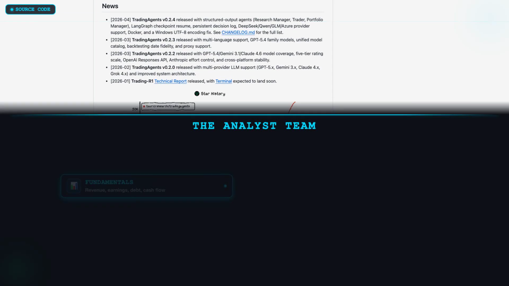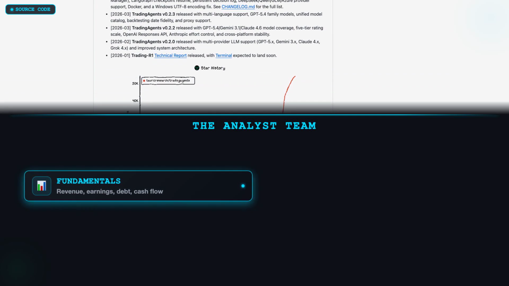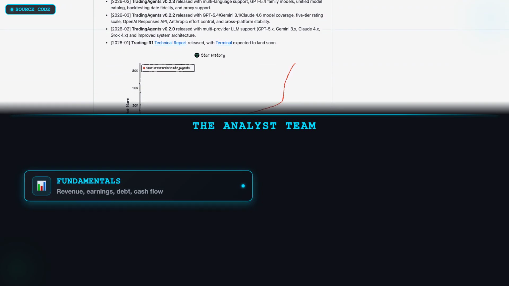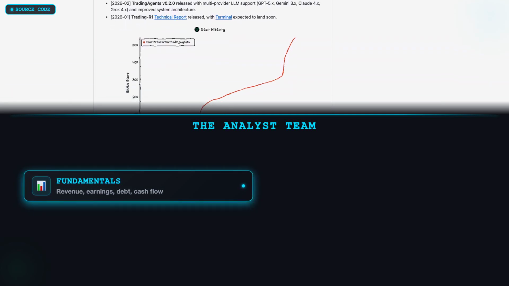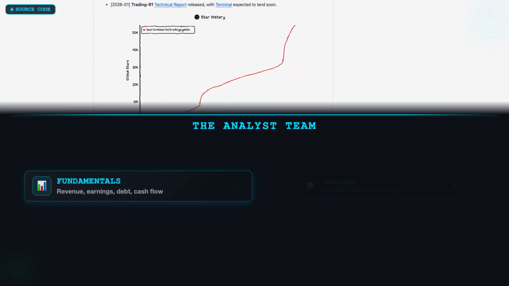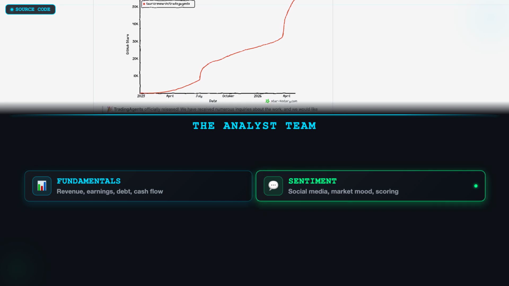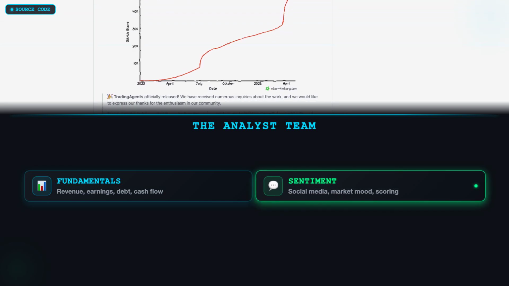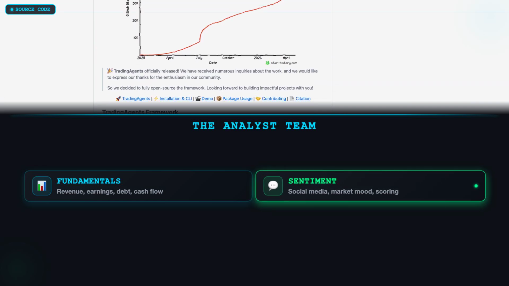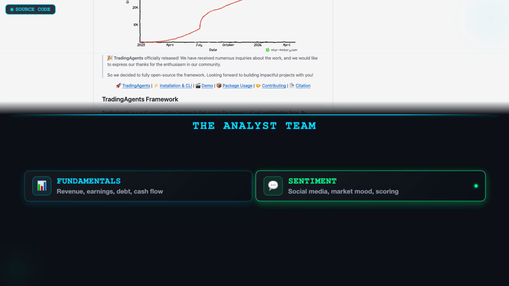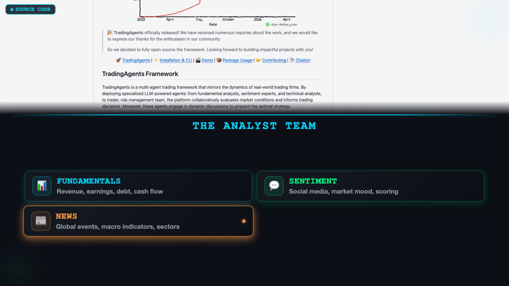The analyst team has four specialists. The fundamentals analyst evaluates company financials: revenue, earnings, debt, cash flow, growth metrics. It reads financial statements the way a CFA would. The sentiment analyst monitors social media and market sentiment using scoring algorithms. What are people saying about this stock? Is sentiment shifting?